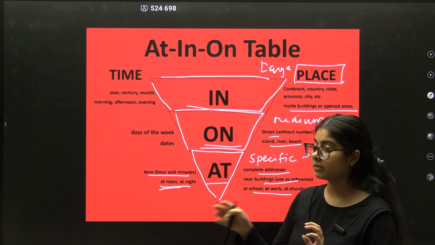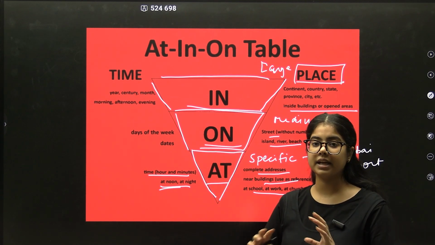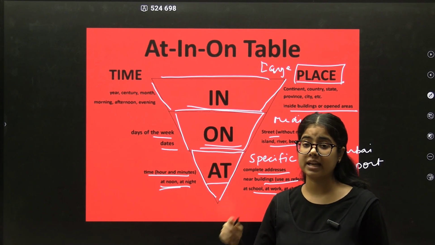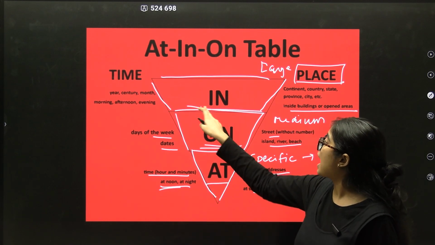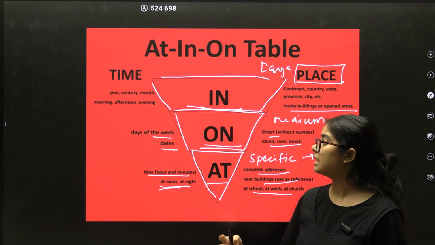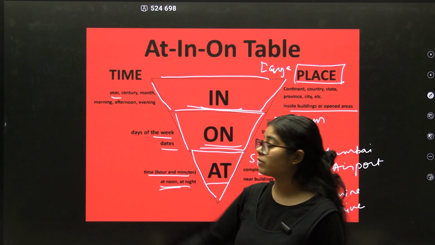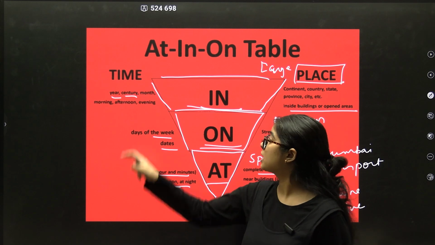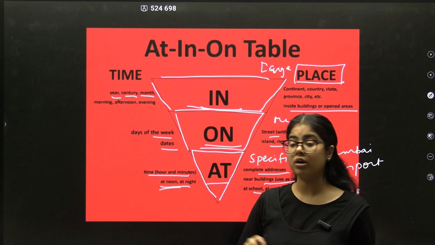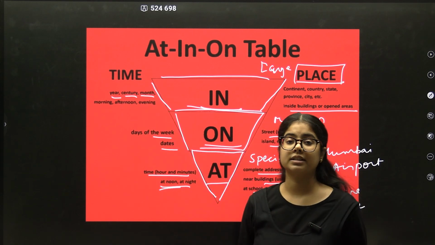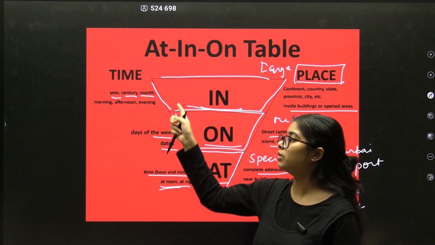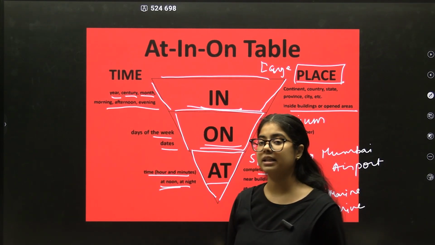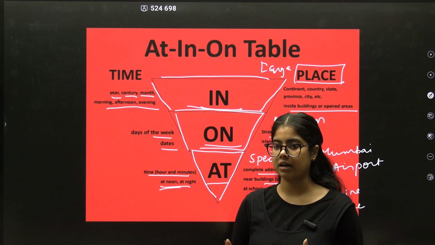Then days of the week, again beach वाले time के लिए days of the week and dates के लिए on लगता है. Meet me on 2nd of January. And in लगता है larger time areas के लिए. For example, year, I was born in 2006. Century, month. ठीक है, these are all relatively larger time periods than them. So we will use in for them. Even morning, afternoon, evening के साथ in लगता है. Meet me in evening, in the afternoon.